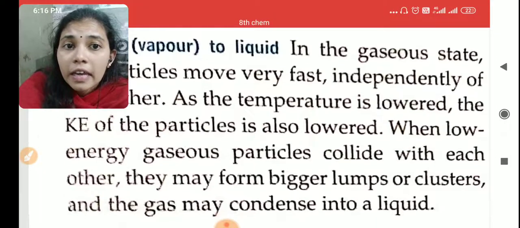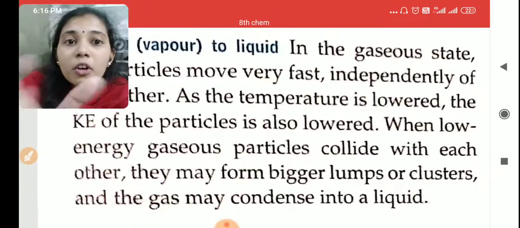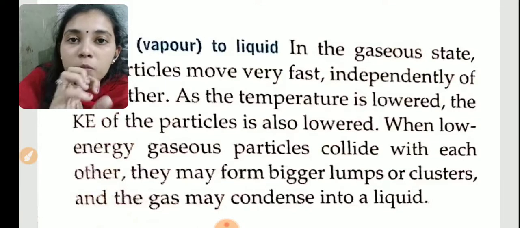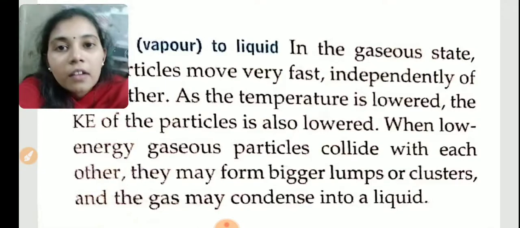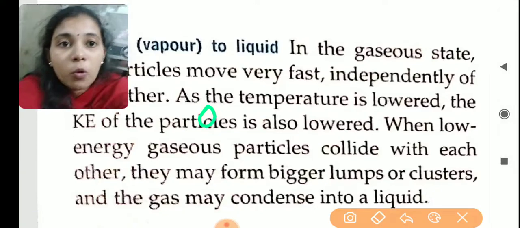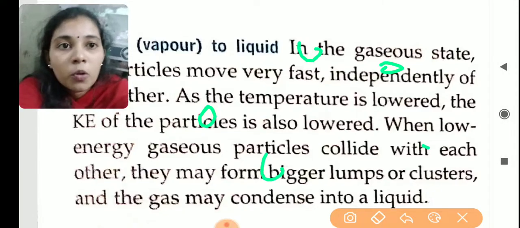When low energy gaseous particles collide with each other, they may form bigger lumps or clusters. A cluster means a group. So we know that when the water molecules are in gaseous form, the molecules will be having larger intermolecular space.